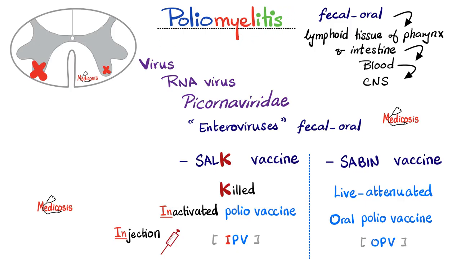Poliomyelitis. Itis means inflammation, myelo is the spinal cord, and polio is the name of the virus. What kind of virus? Is it DNA or RNA? It's an RNA virus. Which virus family? Because there are many RNA virus families. It's the Picornaviridae family. Poliomyelitis is fecal-oral transmission. Oh, so it's going to enter through the gut. Oh, and if it enters through the gut, we call it an enterovirus. It's a virus related to the entero. Entero is the intestines, as in gastroenteritis.